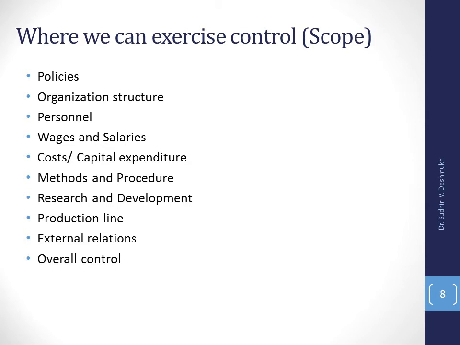We know that work study is one of the important tools where the methods are designed properly. Then R&D, research and development, is another field where we can exercise control. We can exercise control at the production line itself, at the external relationships of the organization, and therefore there will always be an overall control. So, this control has a wider scope.